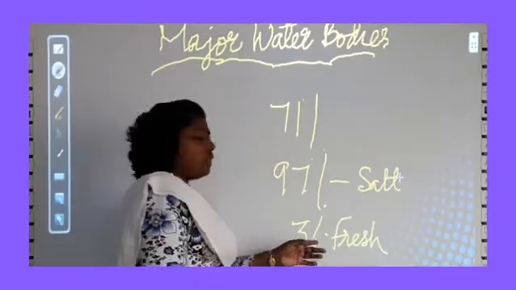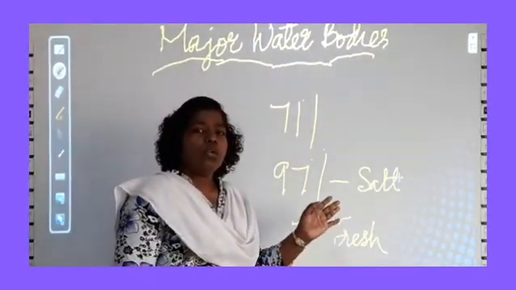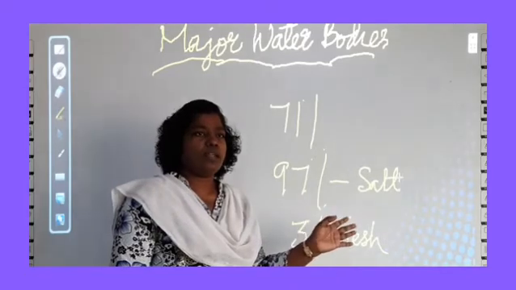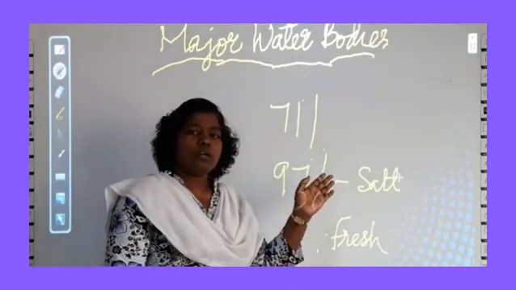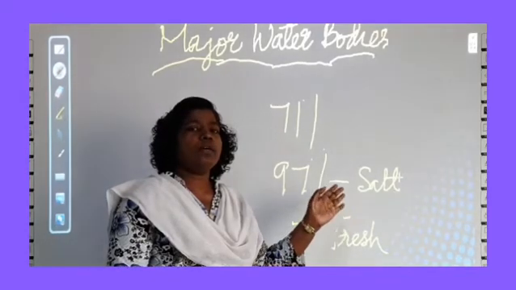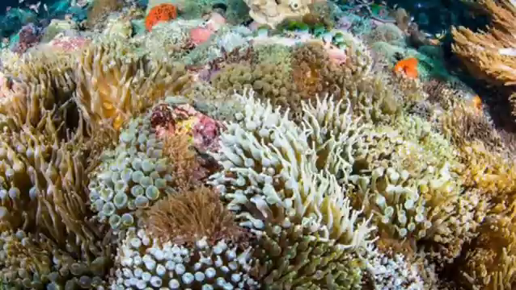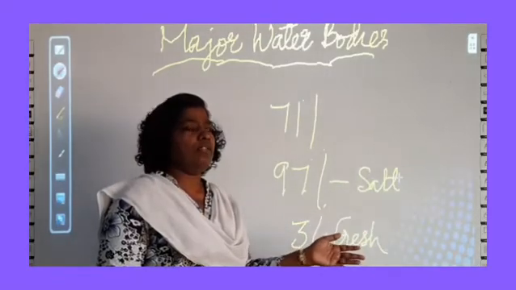These water bodies are used not only for drinking. This water is also used for life existence. For example, in oceans and seas there are a lot of living organisms that live in the water, like fish and other living bodies.